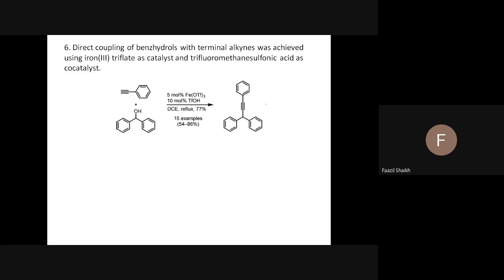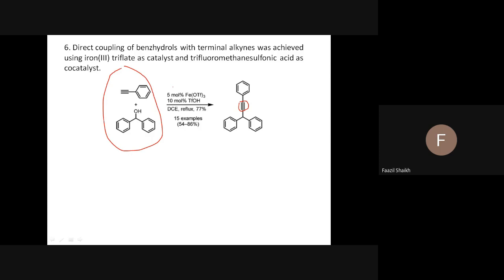There was a change which took place in the alkynes, isn't it? In the previous example, alkynes became carbonyl or ketone, but here it remains intact. Only one change occurs, that is, a carbon-carbon bond formation takes place between these two reactants.